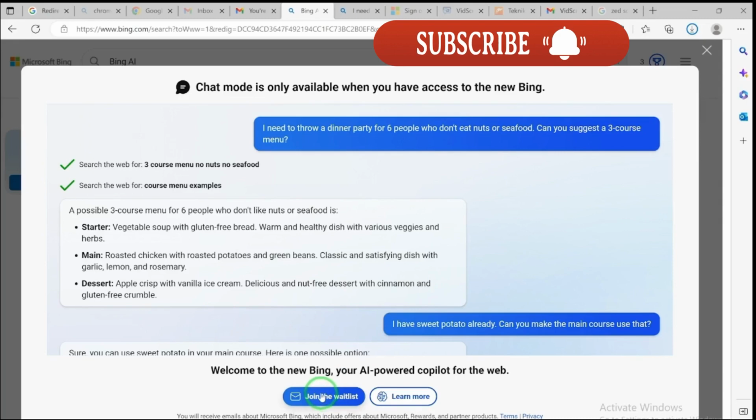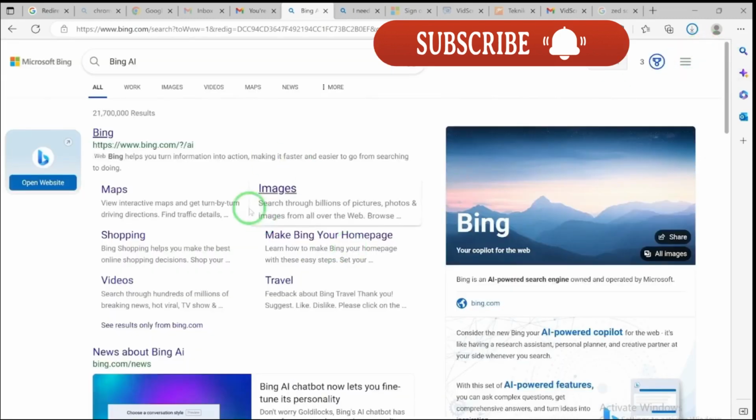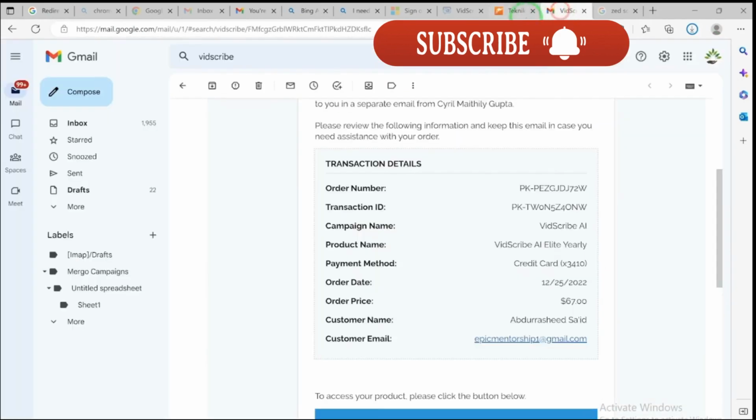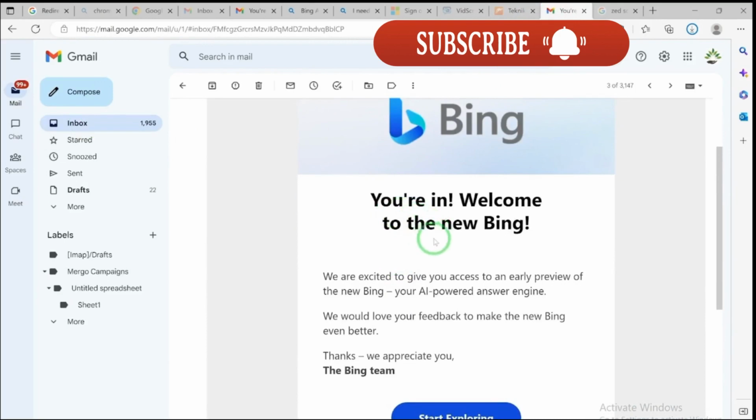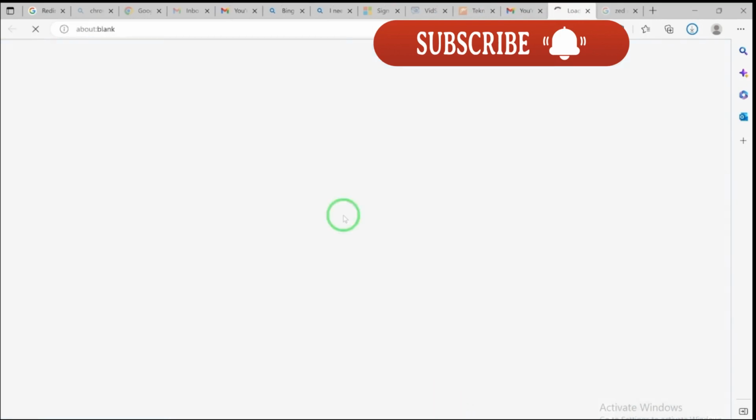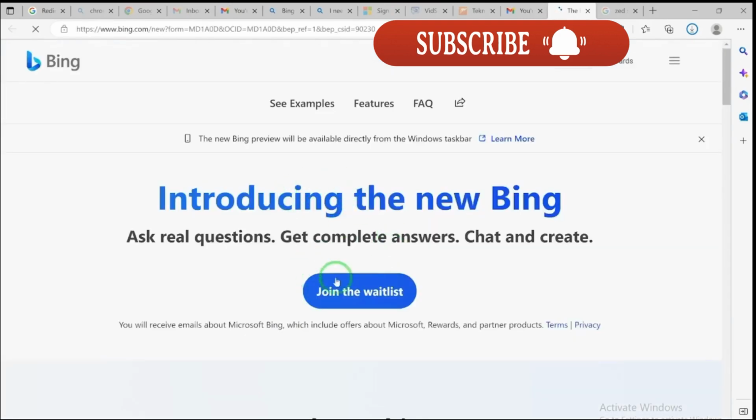So once you are clear to pass, once you receive the email to participate, for example, let me show you my email. Once you receive the email, you are in, welcome to the new Bing, then you can start exploring. Once you click on start exploring, it's going to bring you over here. Once you're here, you have to sign in with your Microsoft account, the account you used to register.